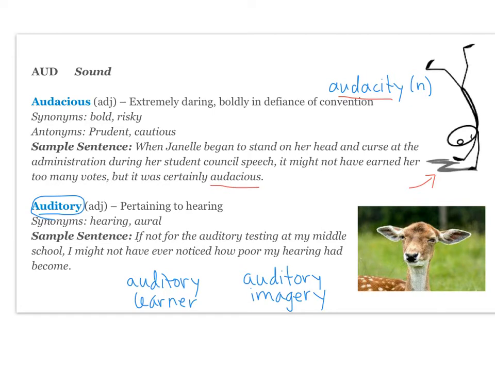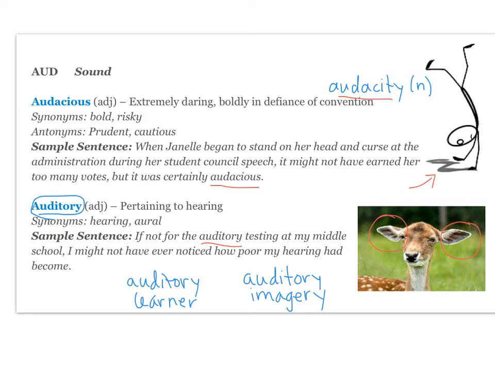Your next word is auditory. It's an adjective, and it means pertaining to hearing. You have this deer over here with these big ears. That deer maybe has excellent auditory capabilities. Your synonyms are hearing and oral. And your sample sentence is, if not for the auditory testing at my middle school, I might not have ever noticed how poor my hearing had become. So auditory testing tests hearing.